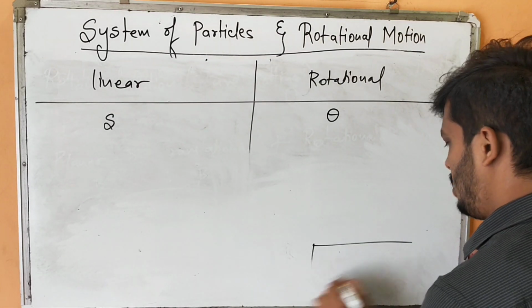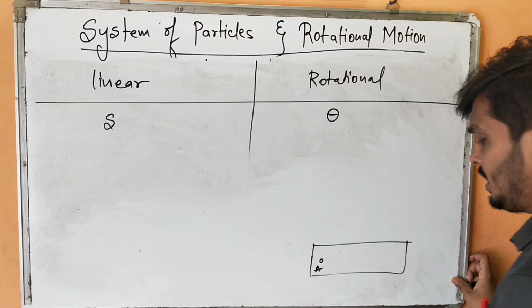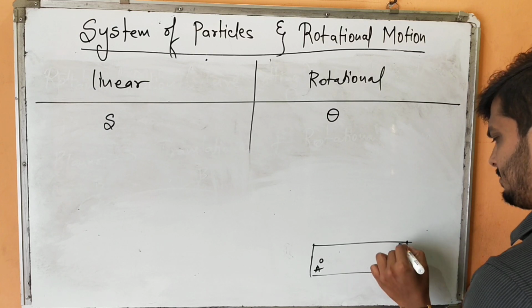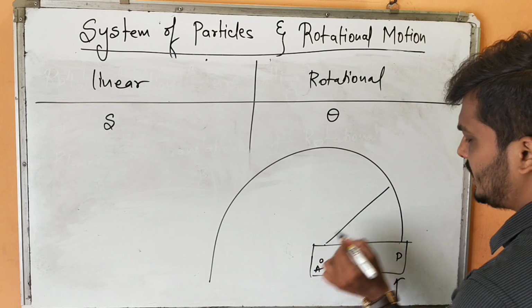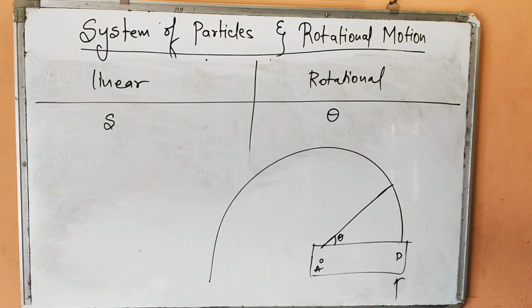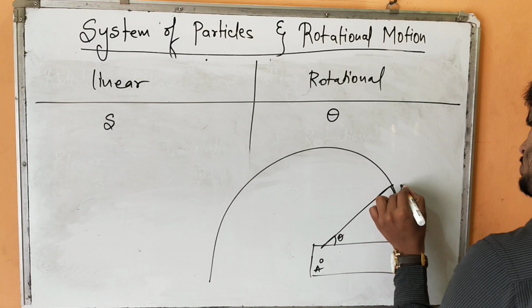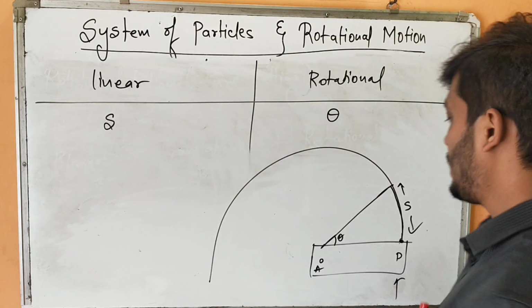So if I take a rod, with point A here as a pivoted point, and you apply a force, the body will follow a circular path. If this is point D, let this be the center. Are you understanding? So it creates an angle theta here. Whatever the particle was here, it has undergone this much displacement, that is S. That is a linear displacement.